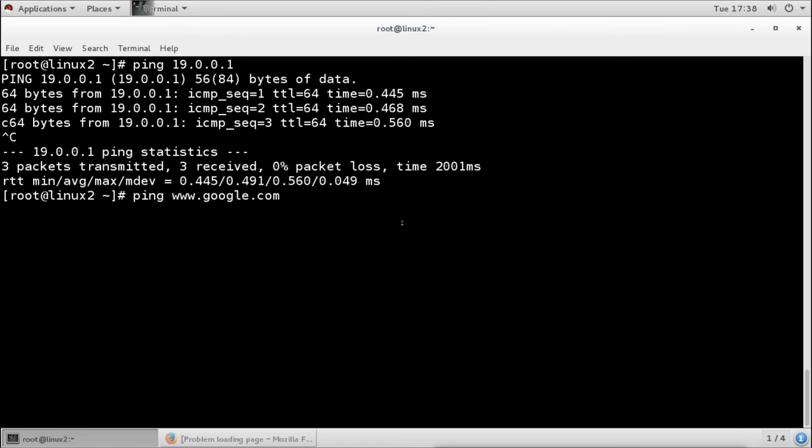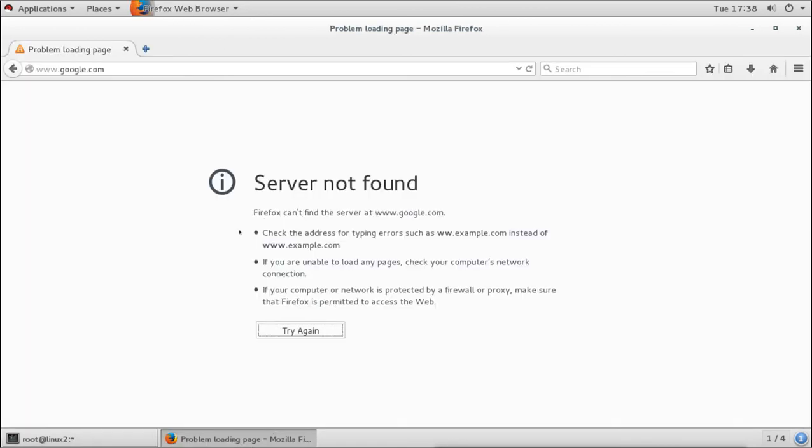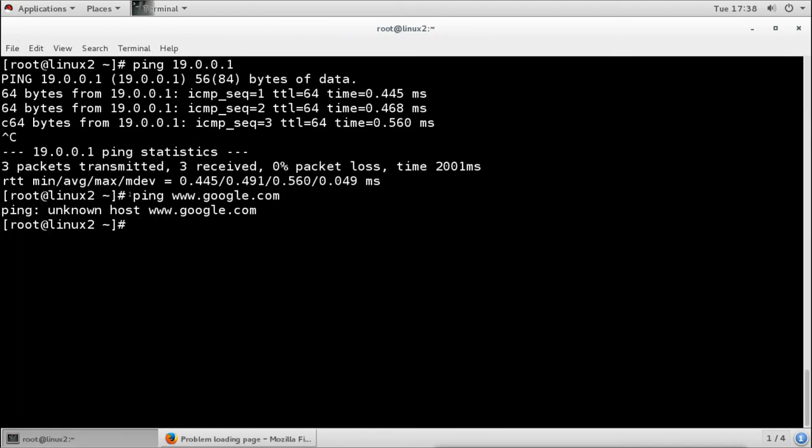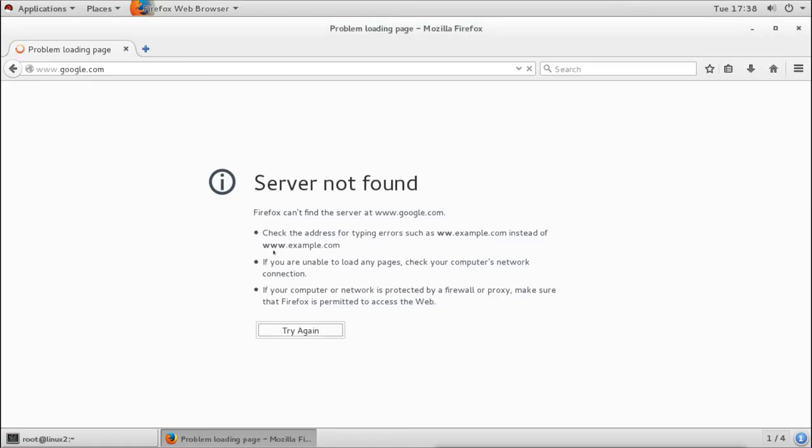And when we try to access any site from the browser, it is also not going to work because it is not connected to the internet, but it is connected to the proxy server. So it gives unknown host, it is not resolving the name. From this browser also you will get the error.